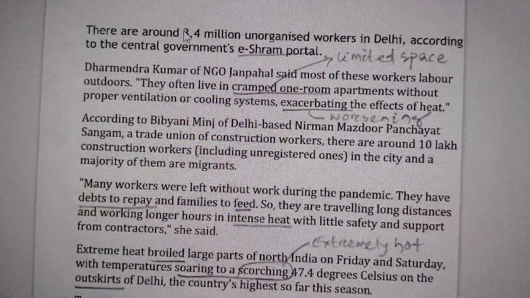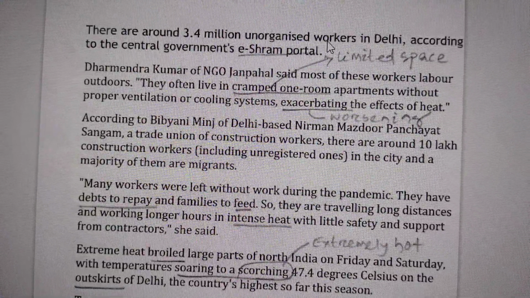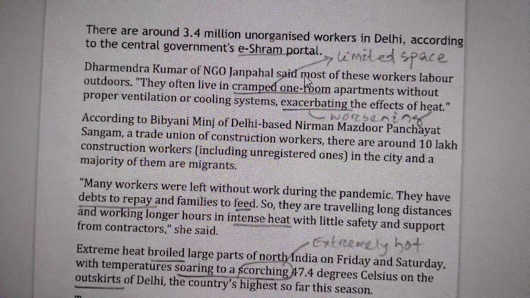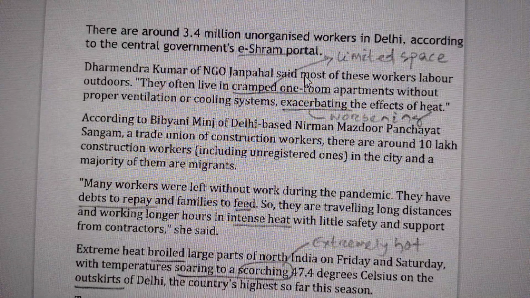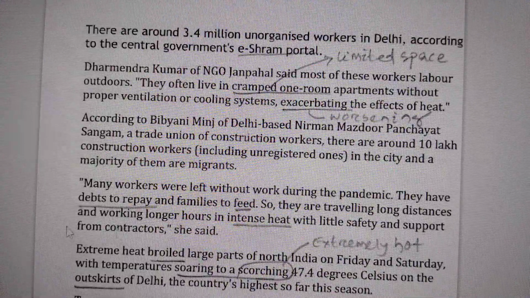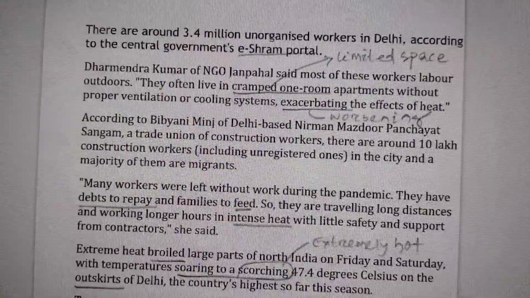So we need to understand that there are 3.4 million unorganized workers. Unorganized workers means those who don't have an organized way of work. So in GK you can understand what the portal is used for recording the number of workers in different places. So the e-SHRAM portal, from the GK point of view, you also need to understand.